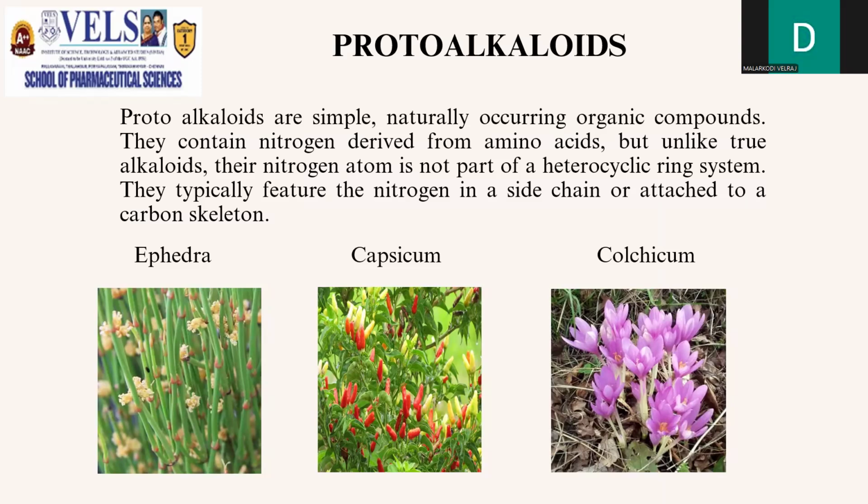Protoalkaloids. The protoalkaloids are simple, naturally occurring organic compounds. They contain nitrogen derived from amino acids, but unlike true alkaloids, the nitrogen atom is not a part of a heterocyclic ring system and typically features the nitrogen in the side chain or attached to a carbon skeleton. The examples are ephedrine from ephedra, capsaicin from capsicum, and colchicine from colchicum.